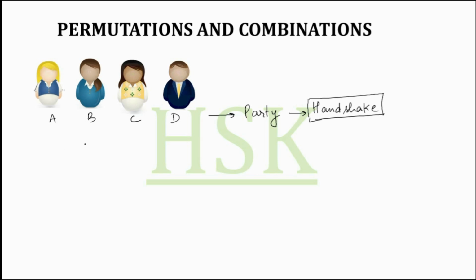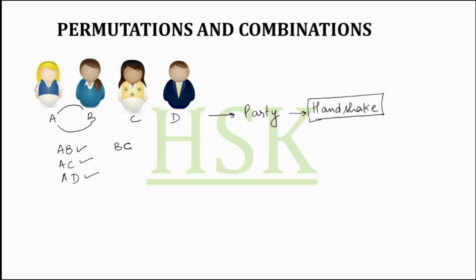I don't know any method to solve this, so what I'm going to do is take A shaking hands with B. This is the first way. Then A shakes hands with C. A shakes hands with D. Now B shaking hands with A, we have taken already. Either A shakes hands with B or B with A, it is one and the same thing, so this condition would not be taken.